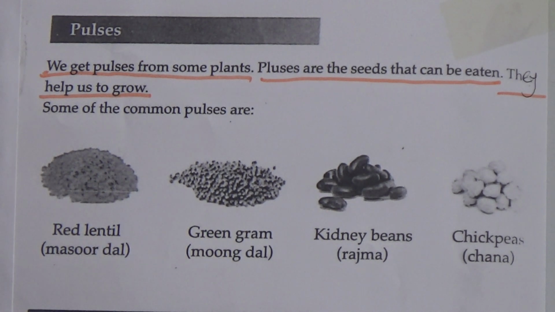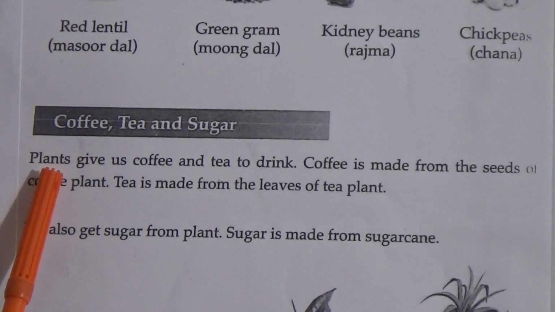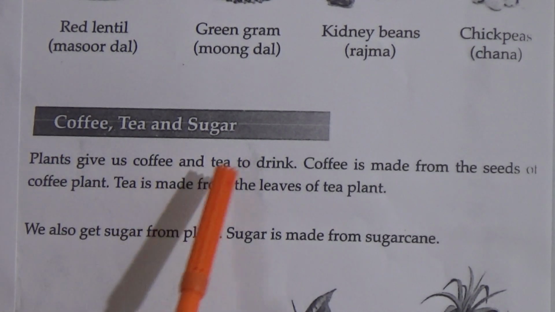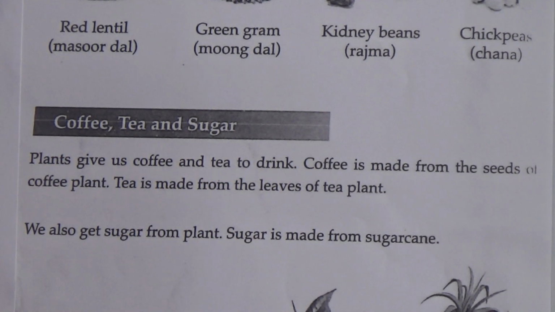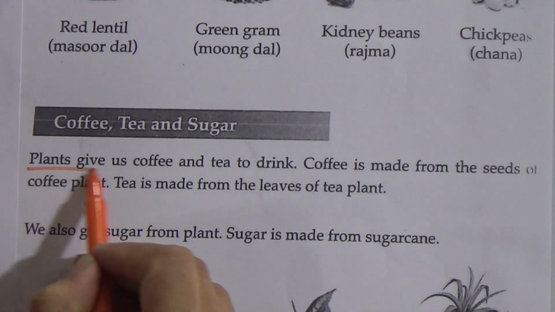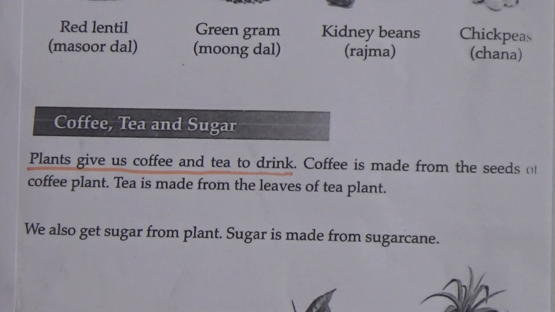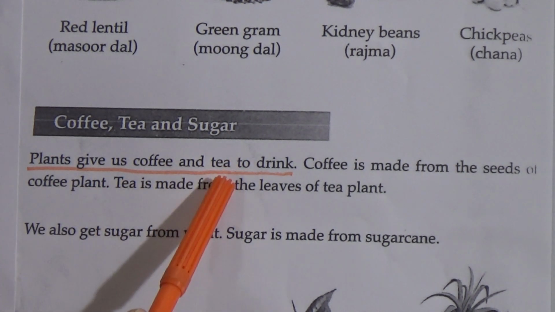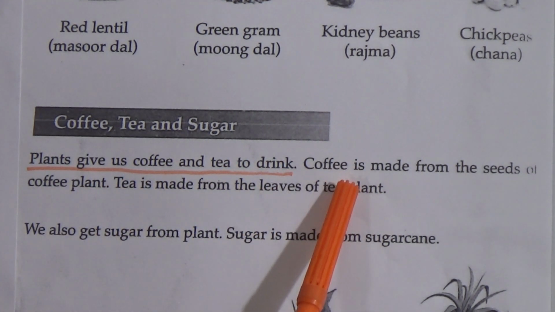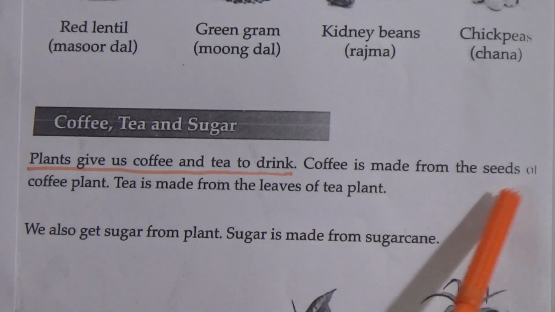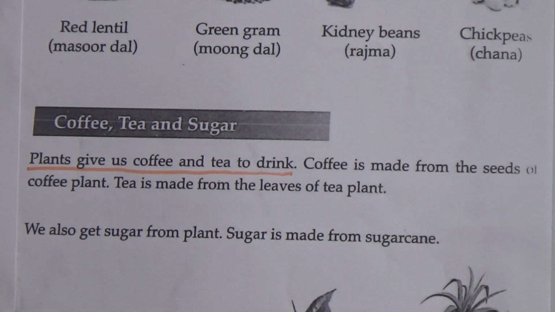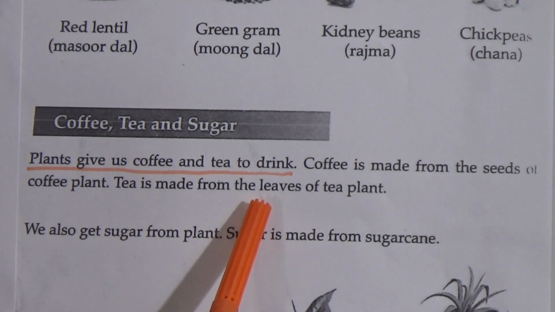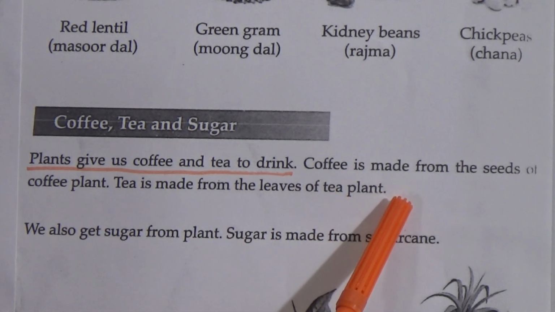Okay. Now come to coffee, tea and sugar. Plants give us coffee and tea to drink. My dear students, underline this line. Coffee is made from the seeds of the coffee plant. Tea is made from the leaves of the tea plant.